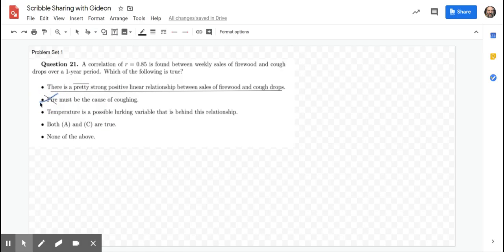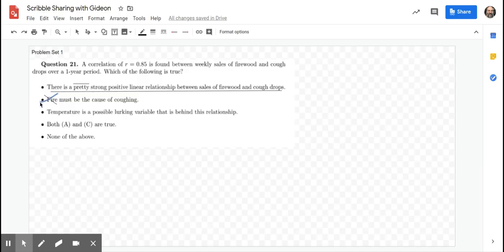Third option here: temperature is a possible lurking variable that is behind this relationship. Interesting. So we need to know that lurking variables are things that are behind. What they're doing is the lurking variable is affecting both of the things we're actually observing. And that's probably or could be the cause of the relationship, or at the very least, it's another association amongst all of these things.